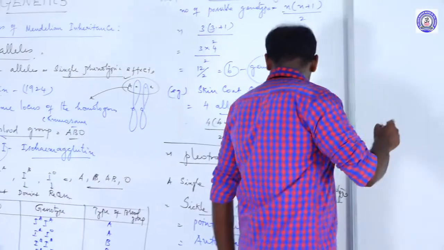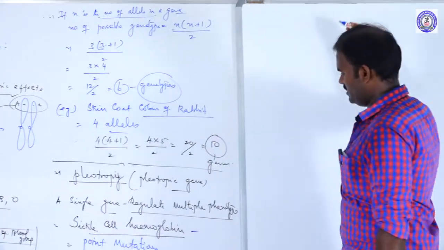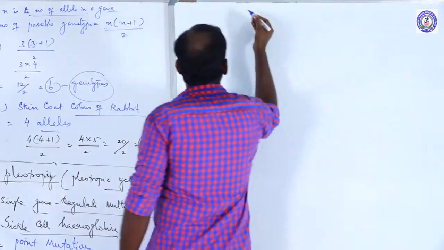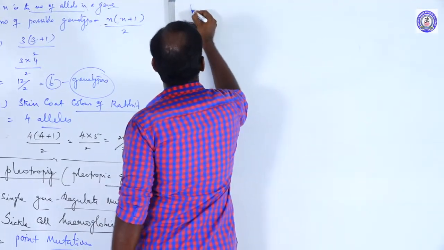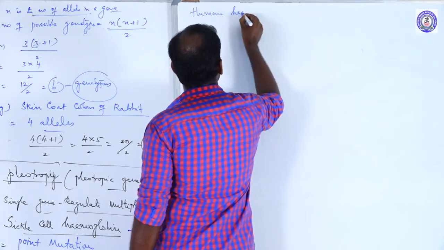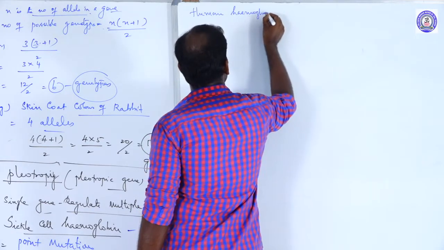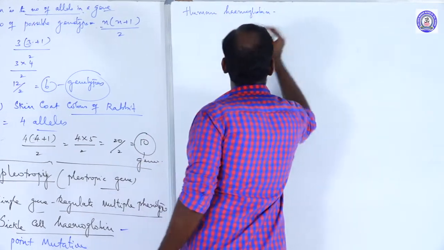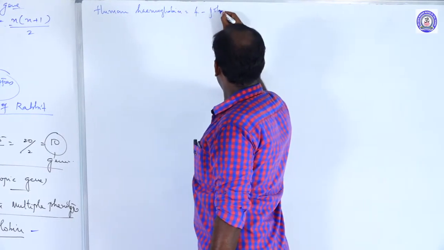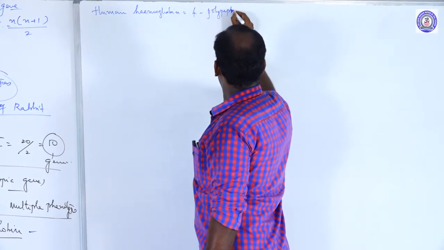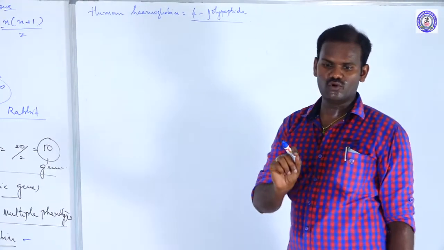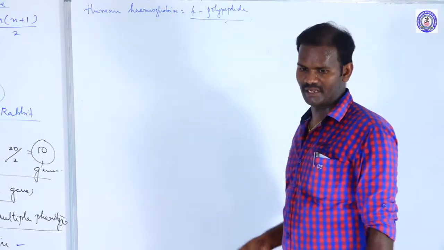We'll explain it. How can we explain sickle cell hemoglobin? In humans, normal hemoglobin is actually composed of 4 polypeptide chains.